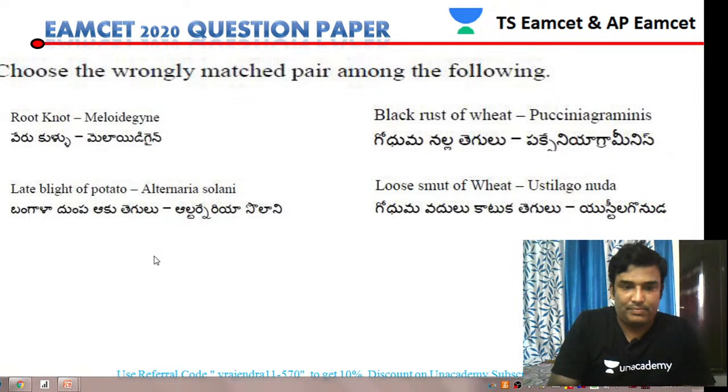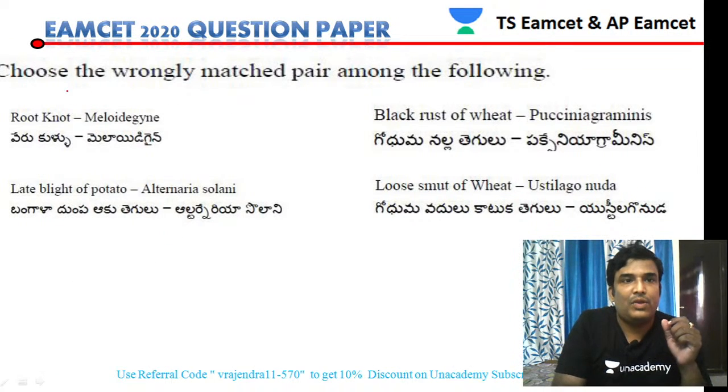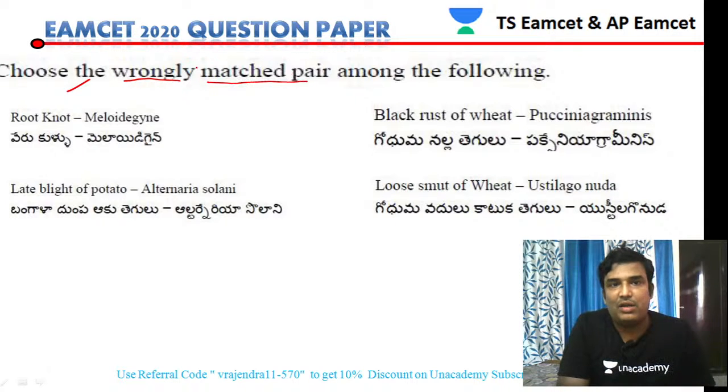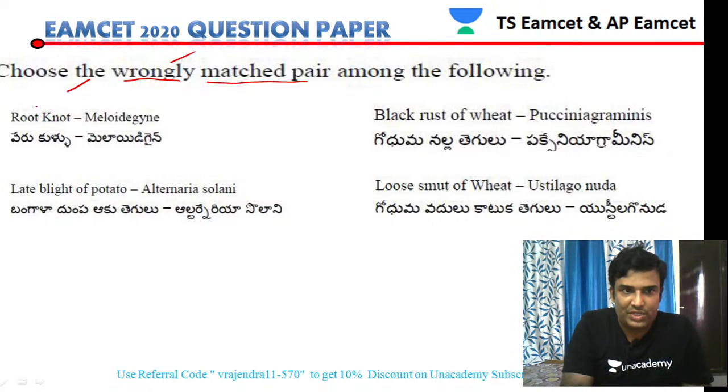So, choose the wrongly matched pair. The question is asking to identify the wrongly matched pair among the following. So the first option you see is root knot.